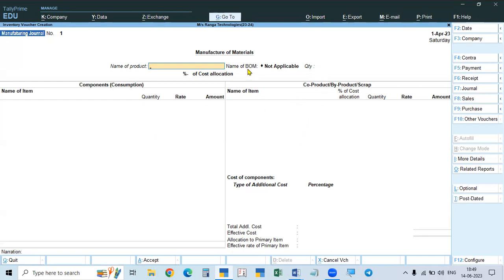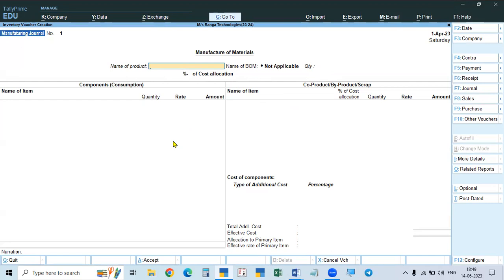That is why, before entering into the manufacturing journal, when you create the finished product, for the finished product, the raw materials required for the manufacture.